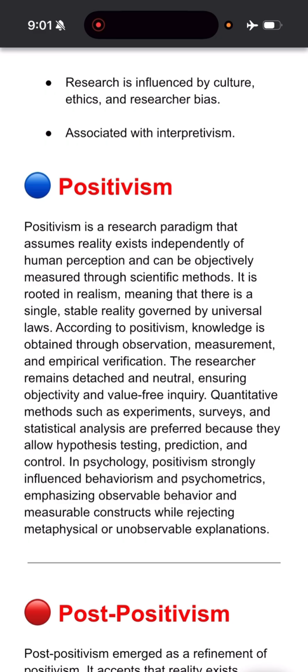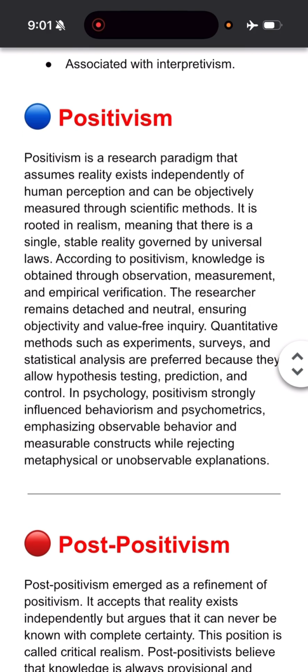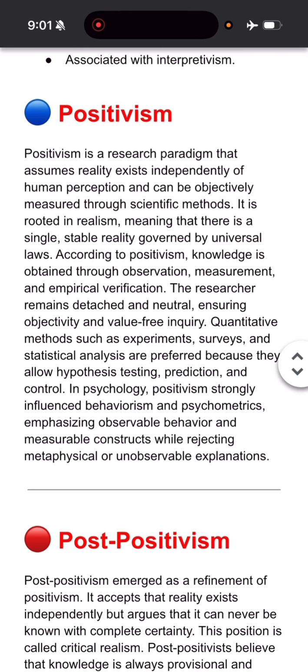In this case, there is no relationship between the observer and the knowledge, and the researcher also remains detached and value neutral. Why is the researcher detached, why is it independent of human perception? Because we want the ontology to be objective, right? So thus there's no relationship.